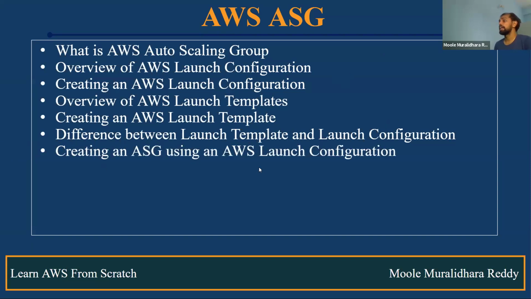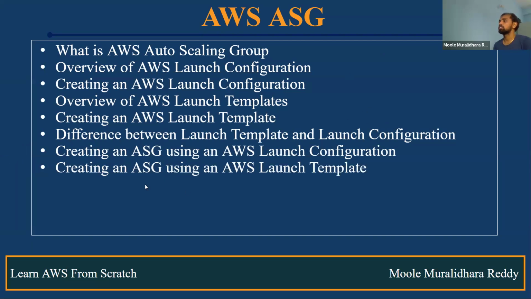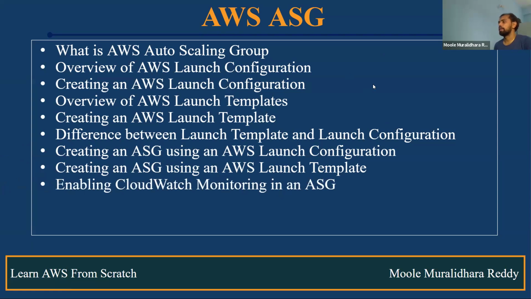And also how do we create an auto scaling group using an AWS launch configuration? And also how do we create an auto scaling group using a launch template? Okay, and also how do we enable CloudWatch monitoring for the auto scaling group as well? And also how do we delete the auto scaling group?